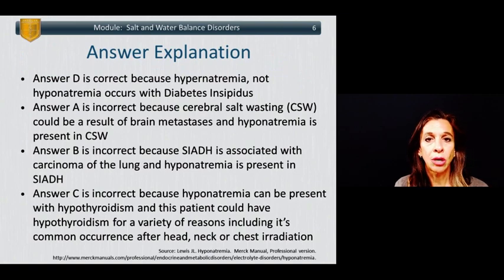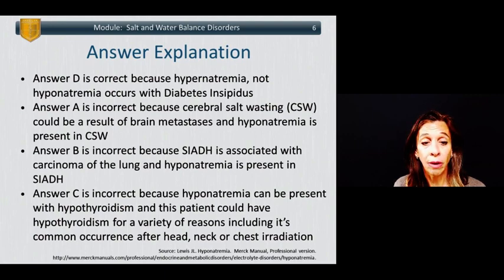So answer D is correct because hypernatremia, not hyponatremia, occurs with diabetes insipidus. Answer A is incorrect because cerebral salt wasting could be a result of brain metastases, and hyponatremia is present in cerebral salt wasting.